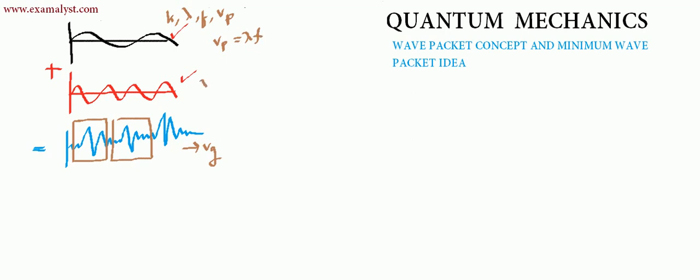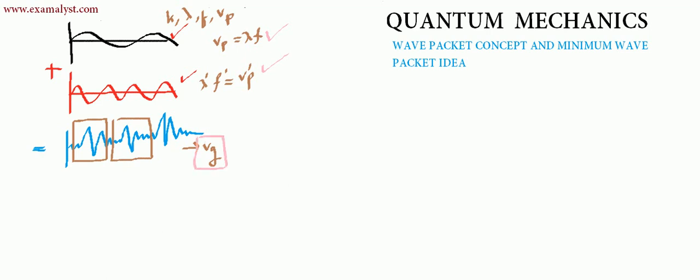This wave has a different lambda and a different frequency, so the phase velocity will be different, lambda dash f dash. But when you combine these two waves, the resultant is a wave packet, and this wave packet moves at a velocity different from the phase velocities of the first one and the second one.